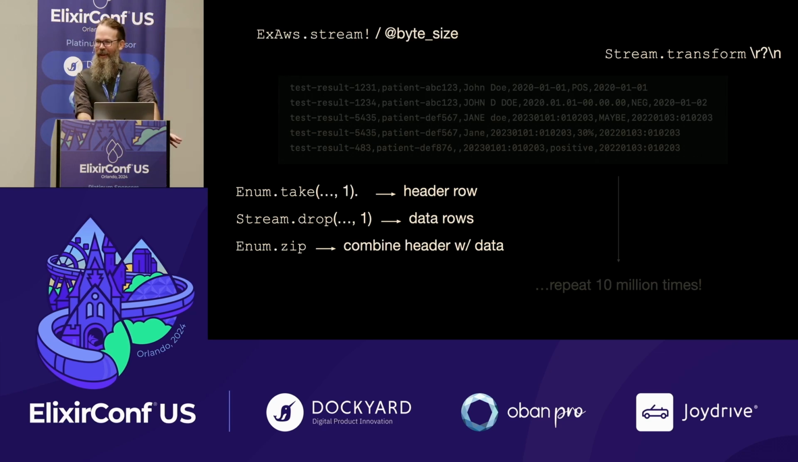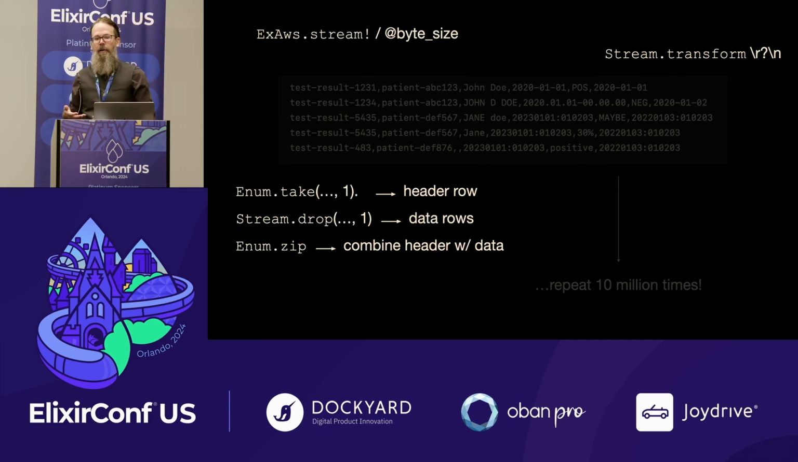But conceptually, we have a file in S3, ExAws stream can stream that by byte chunks, but we're doing CSVs. So stream allows us to transform it to chunk those and then split on line endings. So now we have a stream of CSV rows. We can take that stream again because we don't have mutable state. If you take one off, the stream itself is still the same original stream. So we take one off, suddenly we have the header. Then for our actual operations, we drop one, so we drop the header.